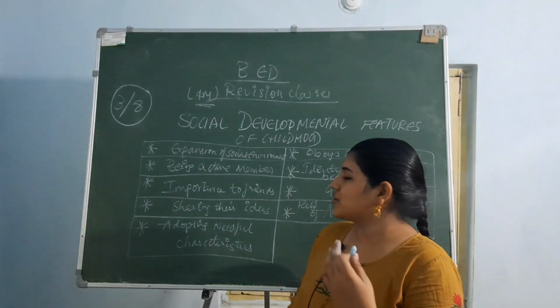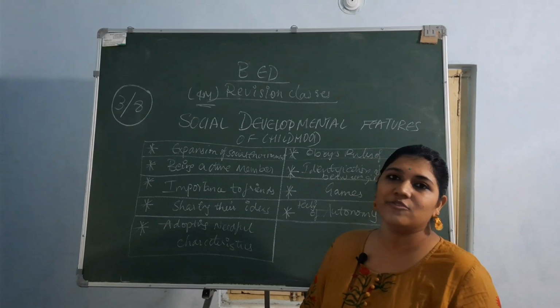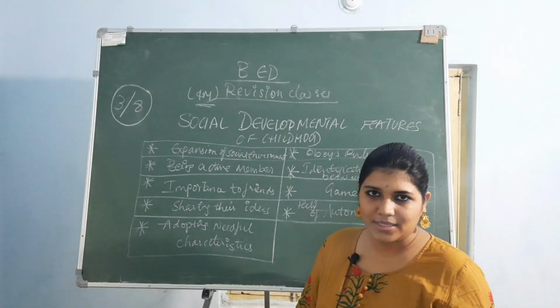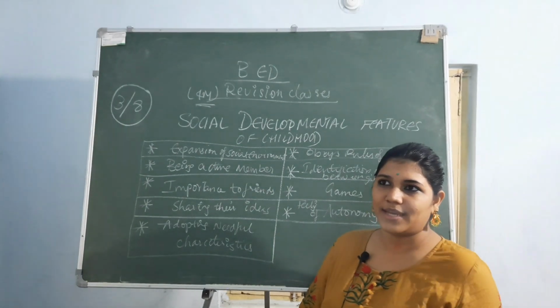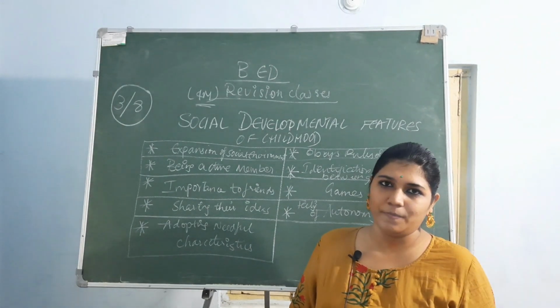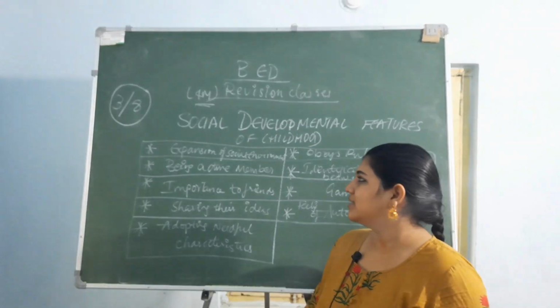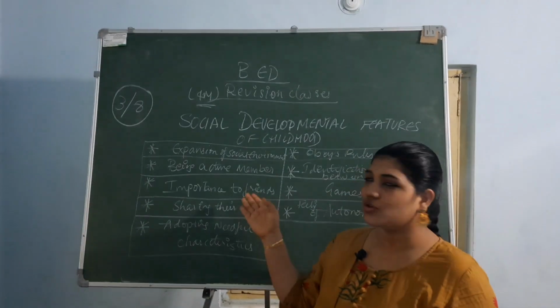So like that, expansion of social environment develops from this age, and being an active member of the peer group. Okay, whenever they go outside in their surroundings and they play, they'll be the active member, they'll be going outside, they'll be always ready to play, and like this kind of stuff, and they'll be very active in all the things, and importance to the friends.